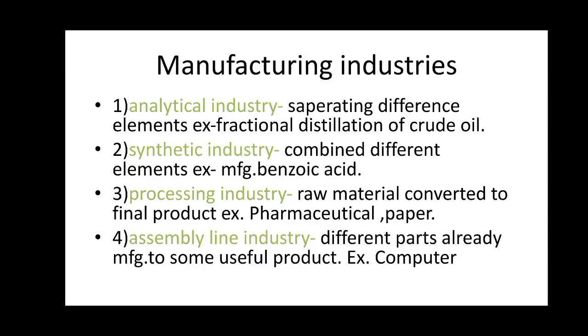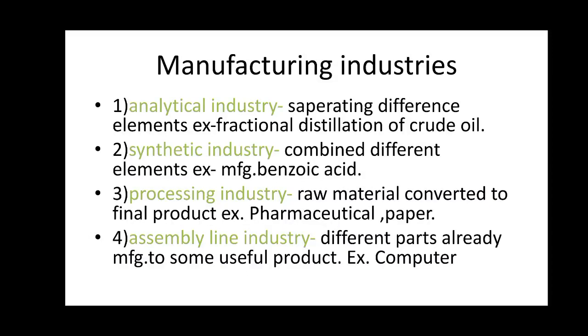Second, synthetic industry, the industry which is involved in combination of different elements to produce a new product. Two or more elements are combined together to make a new product. For example, manufacturing of benzoic acid by the oxidation of benzyl alcohol is carried out by the synthetic industry. Third, processing industry, the industry which is engaged in conversion of raw material into the final product through different manufacturing stages. For example, pharmaceutical industry or paper industry.